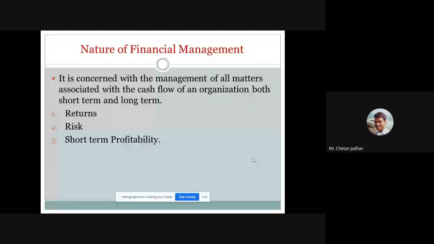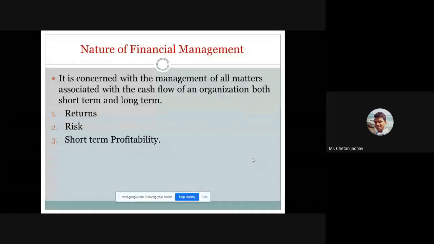Suppose your organization is established for a short term goal, meaning you don't know how many years your company will run. Suppose I am ready to establish one small scale industry and I am thinking of 5 to 10 years. This is my short term goal. So according to that short term goal, I have to consider three parameters: returns, risk, and short term profitability.